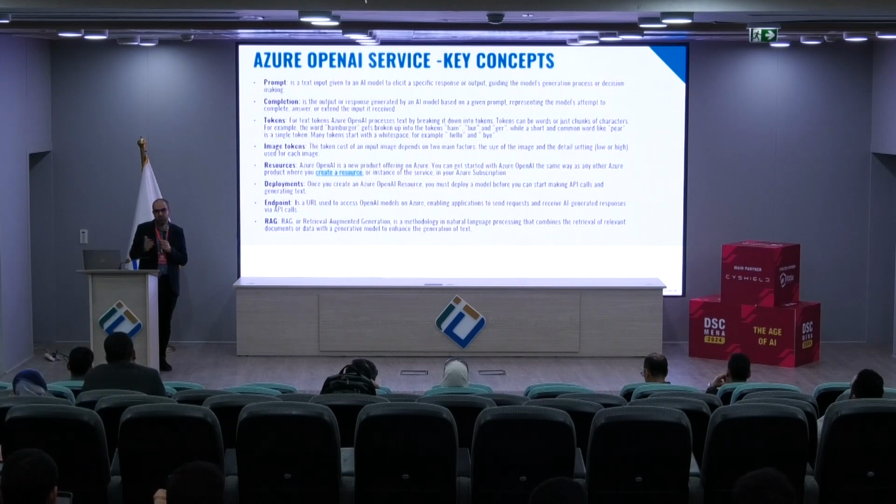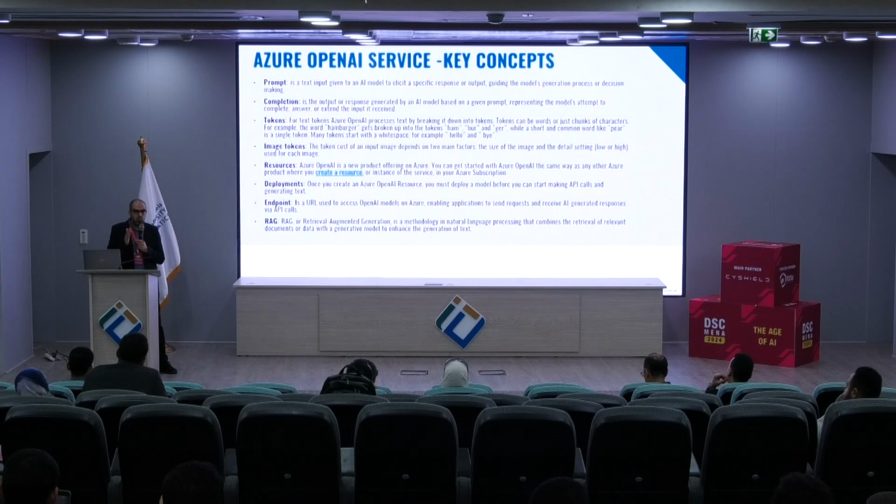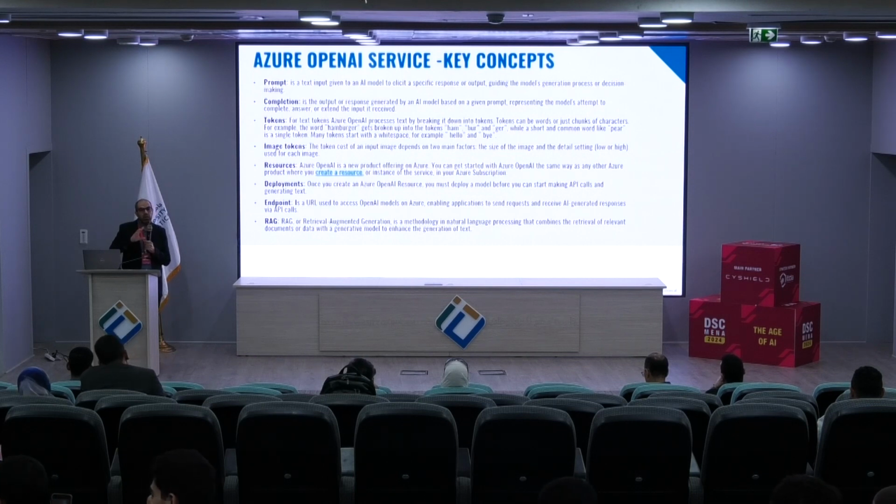So what are the tokens? Tokens are a way to break words and sentences into blocks and calculate them. It has some algorithm that, in a very simple way, we can say 750 words equal almost 1000 tokens.